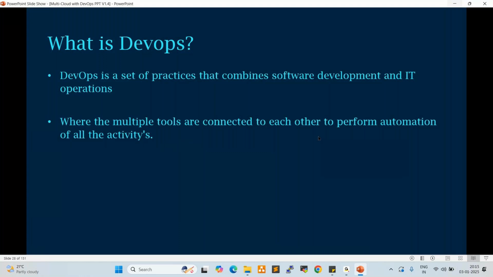So what is automation? Currently, whatever manual activities you are doing, you can do in an automated way. By a single click we can deploy the applications. By a single click we can create the infrastructure. By a single click we can perform the activities, right? Whatever manual activities we are doing currently, we can do in an automated way.